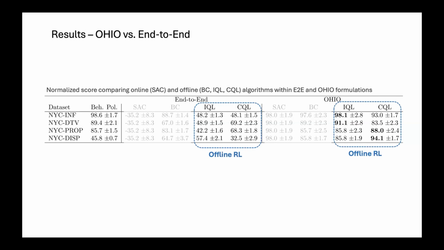And moving on then to the offline RL results, we can somewhat surprisingly see that in the end-to-end case, the offline learning results are even worse than in the behavior cloning case, which is mainly due to the fact that learning a value function for these high-dimensional action spaces is very difficult. Whereas in the case of the hierarchical policy, where we have this reduced action space of the desired distribution, we can actually see that we are able to most of the time improve over the data set performance policy, which is our overall goal of using offline RL.